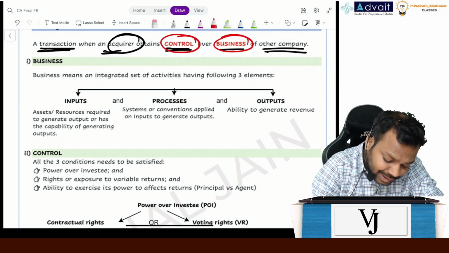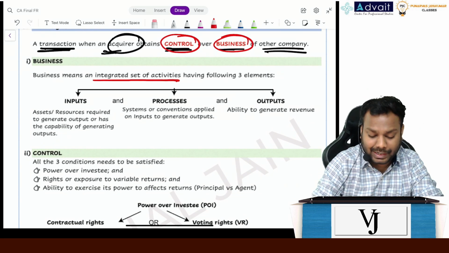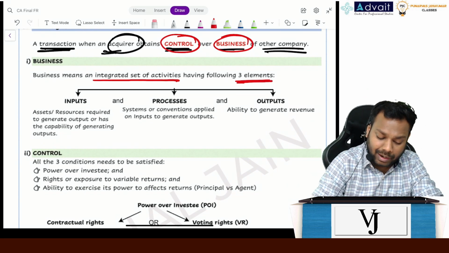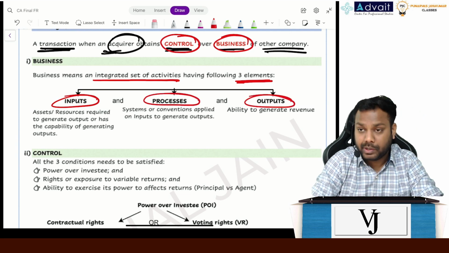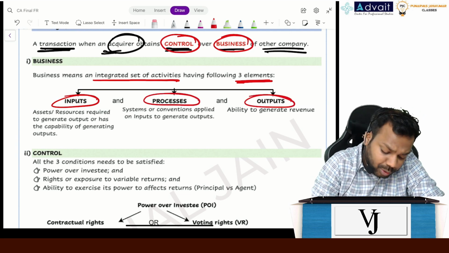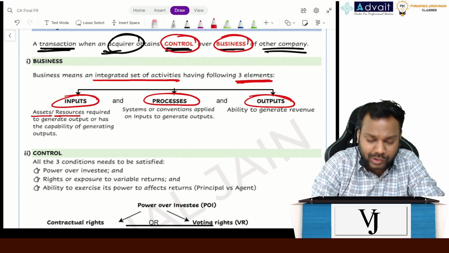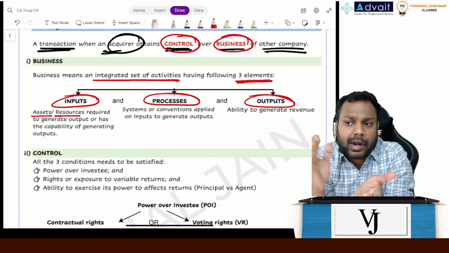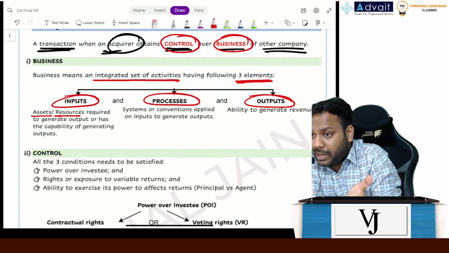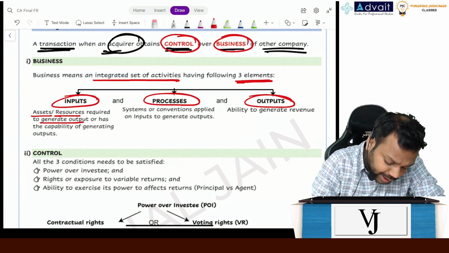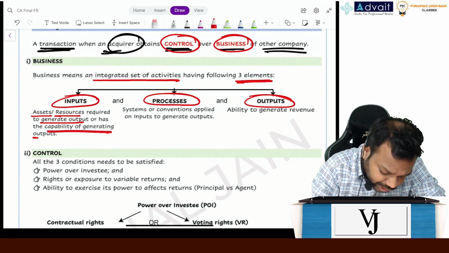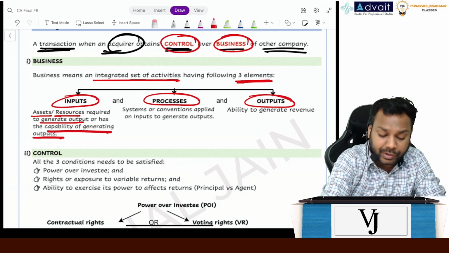Now business. The standard says that a business is an integrated set of assets or activities having the following three elements, that is inputs, processes and outputs. Inputs are basically any assets or resources on which the processes are applied and outputs are generated. So assets or resources required to generate output or having the capability of generating outputs. Now what is the meaning of capability of generating outputs?